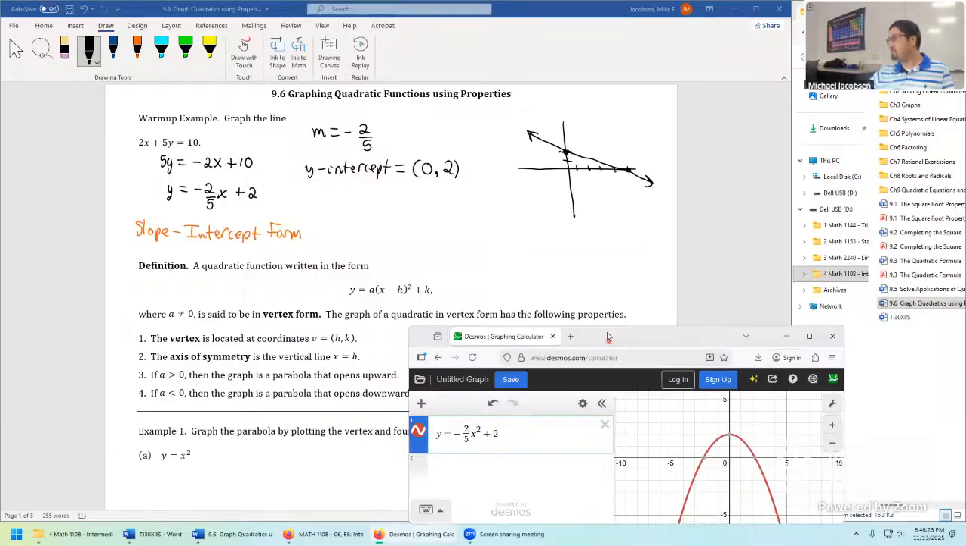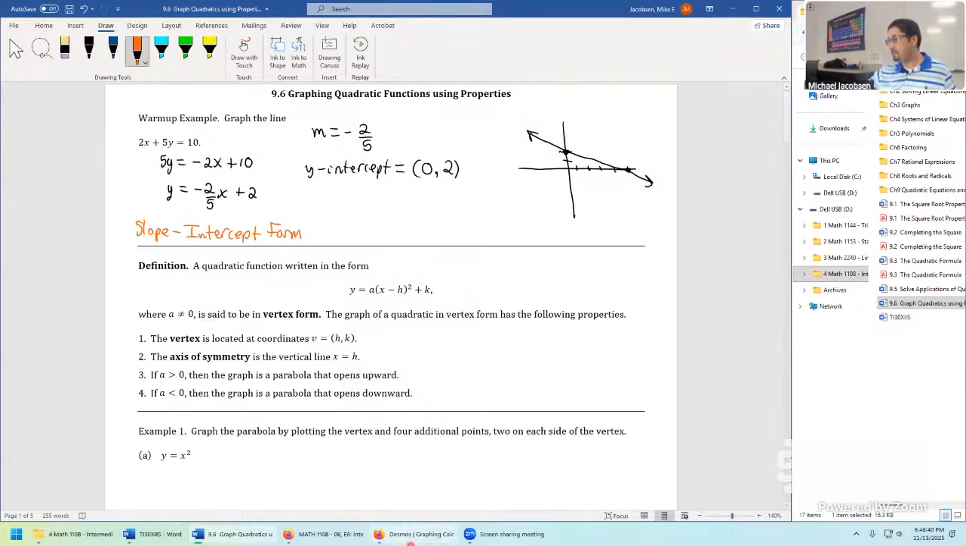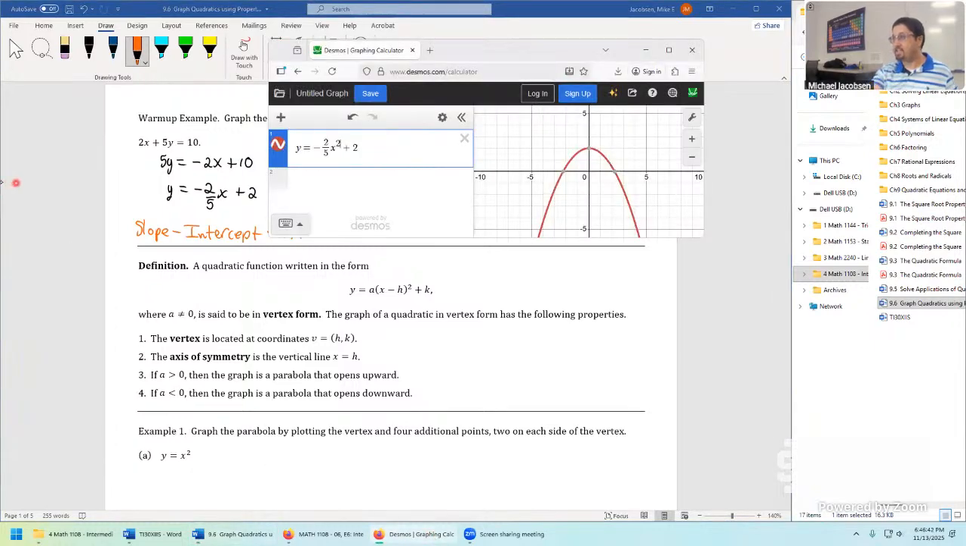Just trying to find a good place to park this. There we go. Interesting things about this particular graph right here is it's not in vertex form exactly, but we can make it look like vertex form. The vertex form is this.